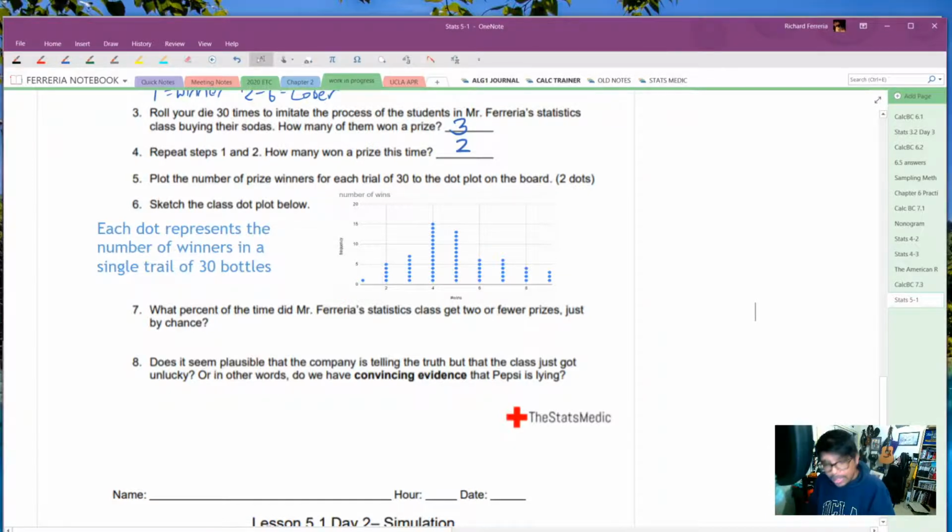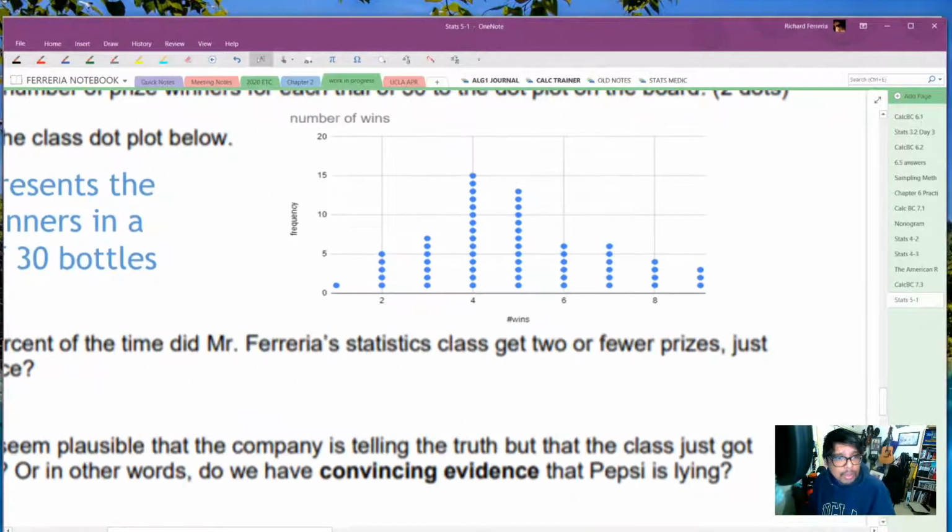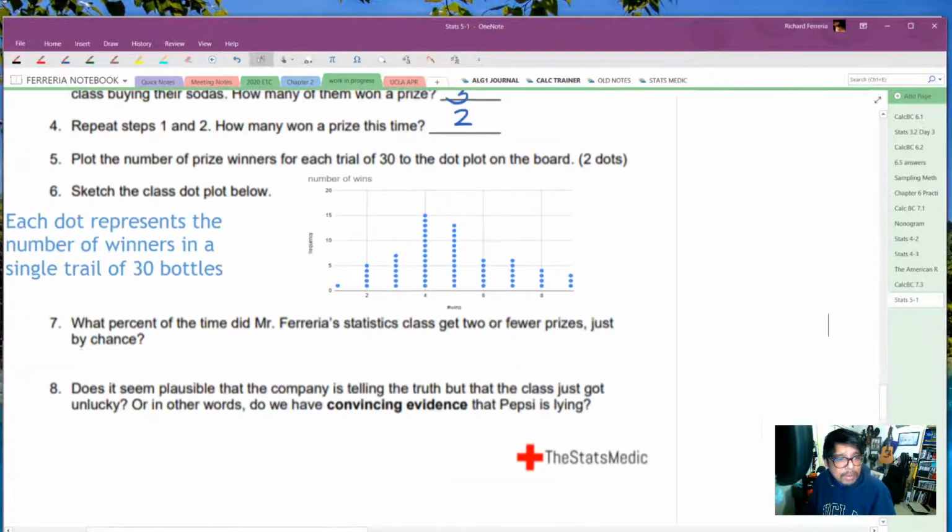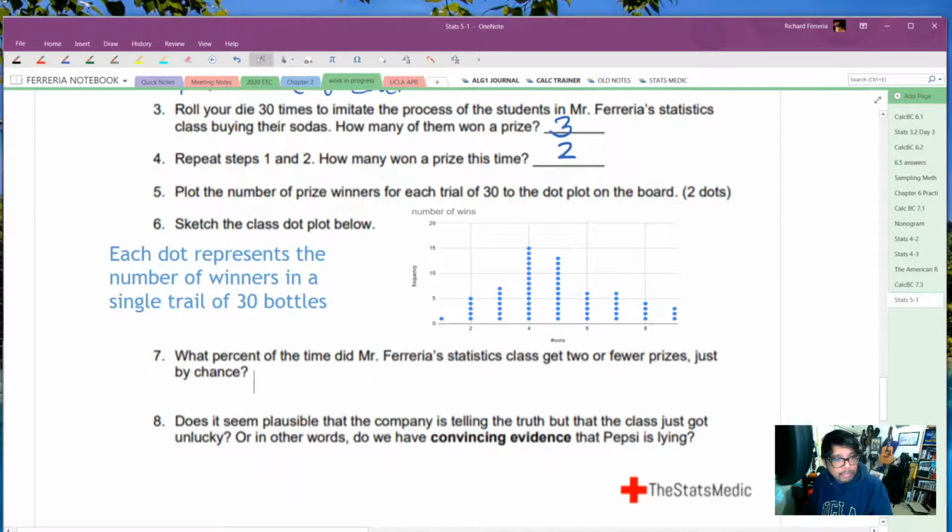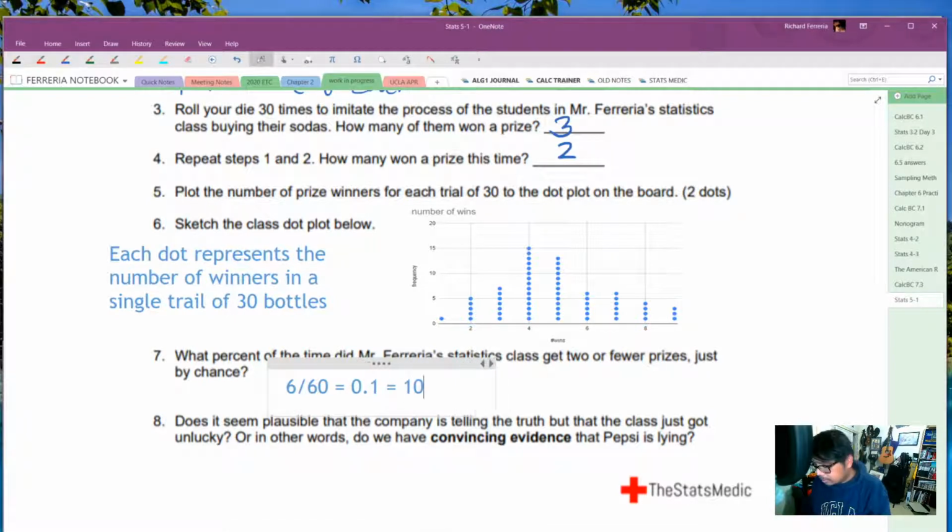So we can count this. How many are 2 or less? 1, 2, 3, 4, 5. That looks like 6 to me. So 6 out of 60, which equals 0.1, which is 10%.